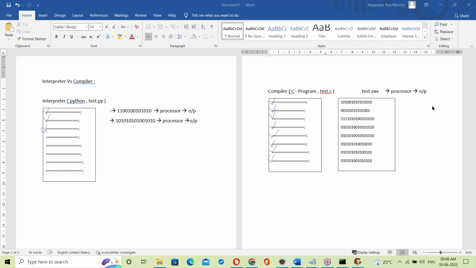What's the difference you observed? Okay. Kiri Kishore, interpreter checks line by line. That's okay. Devidas, if the compiler finds an error, no exe file. If there is no error, then it creates the exe file.